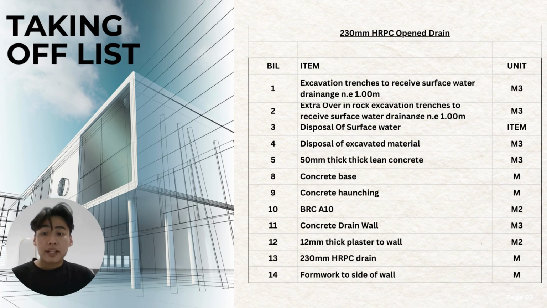The second item that will be counted on this list will be the 230 mm HRPC open drain. As we know, it is almost the same as the previous one, but the difference is only the size of the HRPC drain. On this HRPC open drain, there are excavation, extra over in rock, disposal of surface water, disposal of excavated material, concrete base, concrete haunching, BRC A10, concrete wall, 12 mm thick plaster to the wall, 330 mm HRPC drain, and formwork to the side wall.